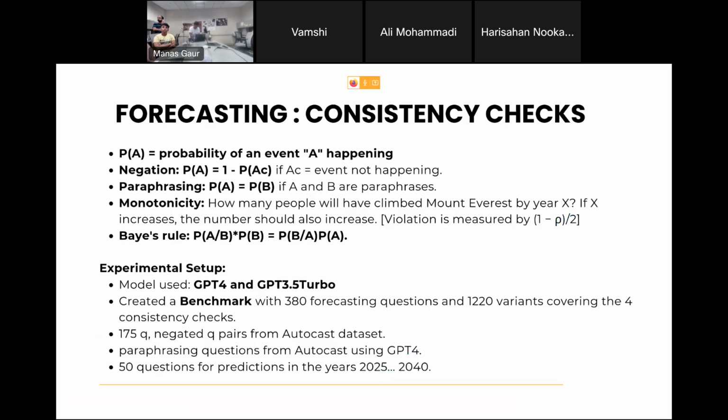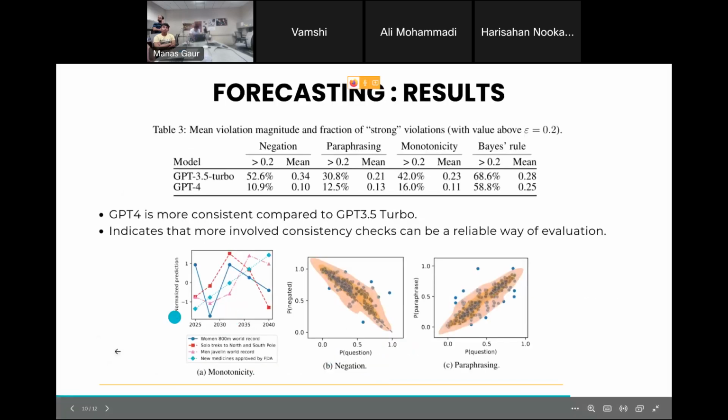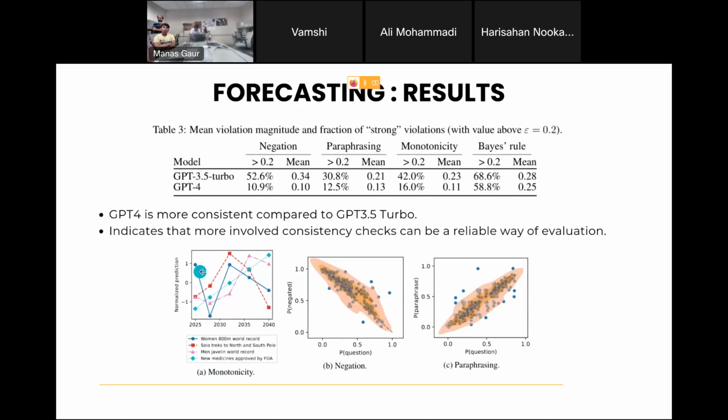I'll show the graph. It'll be more understandable. So if you look at this result, this monotonicity result, woman 800-meter world record. The prediction for 2025 was 1, and then it drops to -2 for some reason, and then 1 again, and then it keeps dropping. So this is very inconsistent.